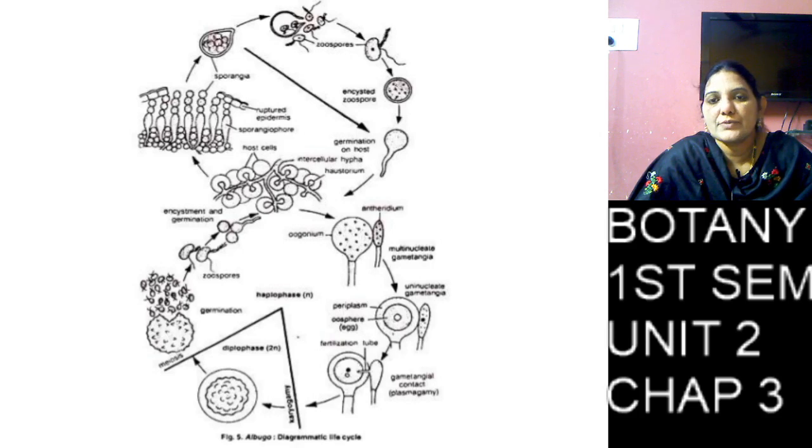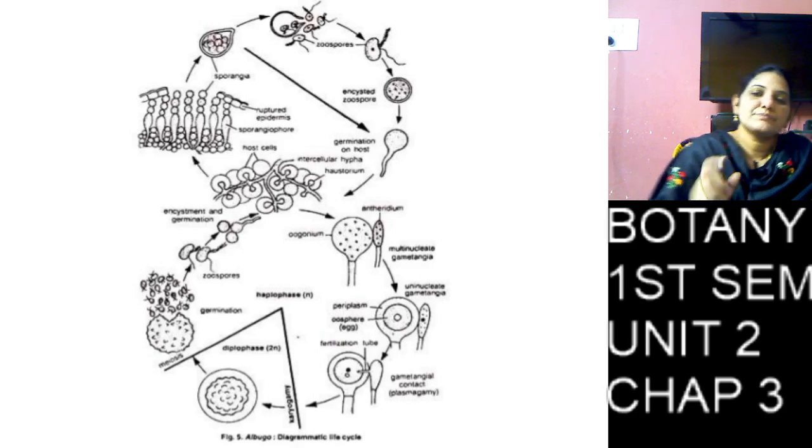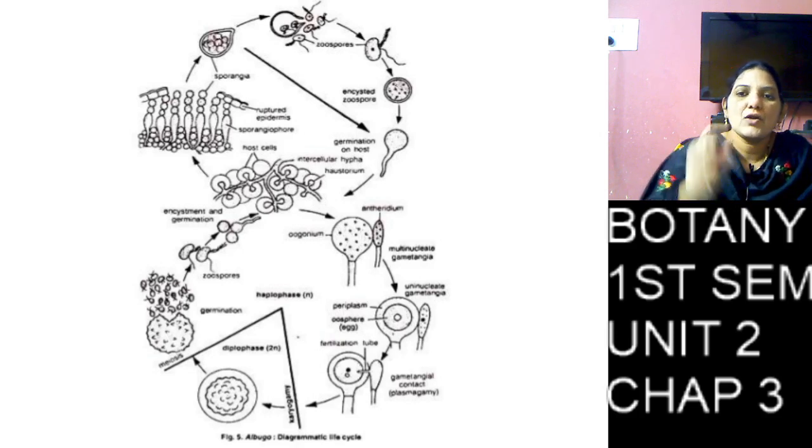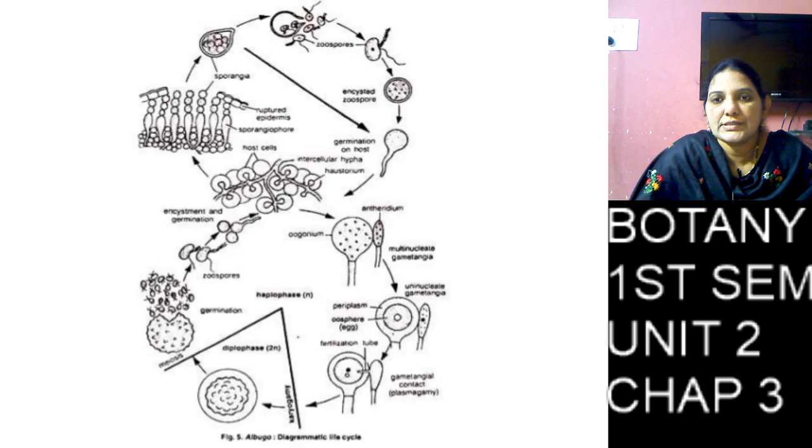At the time of asexual reproduction, the mycelium produces a long elongated club-shaped structure called the conidiospore.